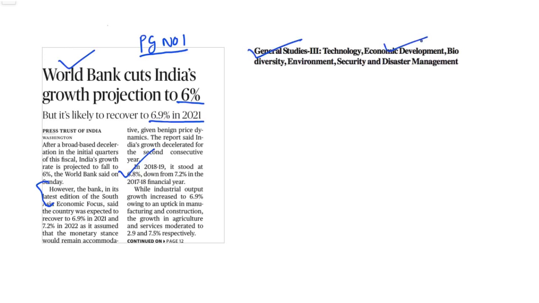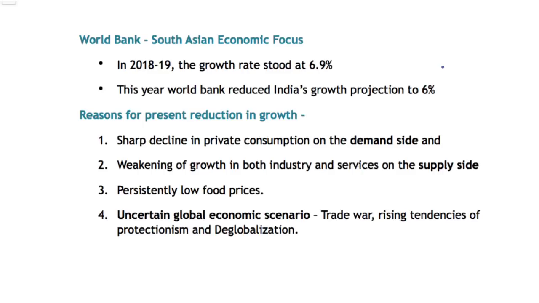In this background, let us look at the key takeaways of this World Bank report and why is India's GDP growth rate declining. So what are the reasons for this decline in GDP? So as we have learned, the growth rate of India in the year 2018 and 19 was about 6.8 to 6.9%. However, the World Bank is projecting that India's growth rate in the upcoming year, that is 2019 and 20, is likely to stand at about 6%. So the growth rate of the GDP will be about 6%. So this shows that the GDP growth rate is declining as compared to the past year.